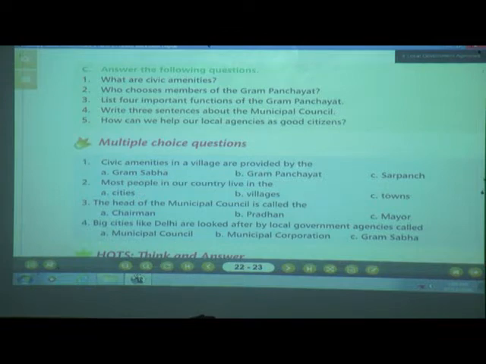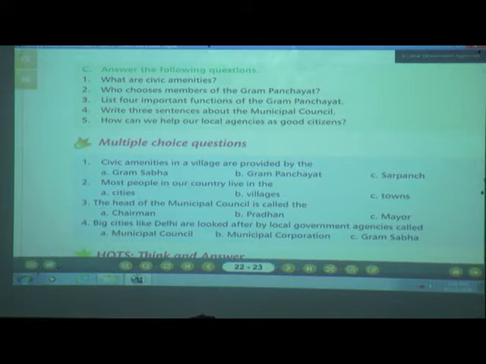We can help our local agencies as good citizens by helping to keep our village, town and city clean. We must pay our taxes regularly too. Okay children, understood?